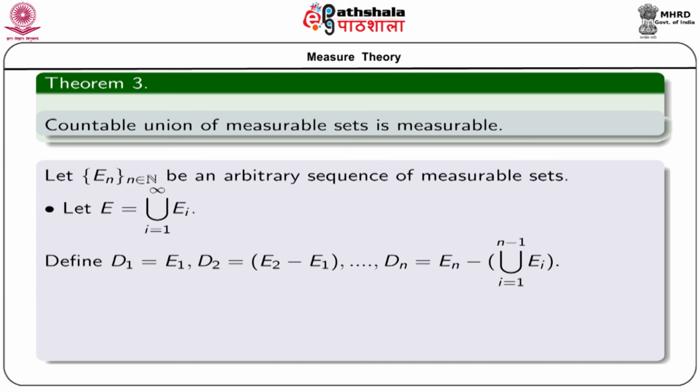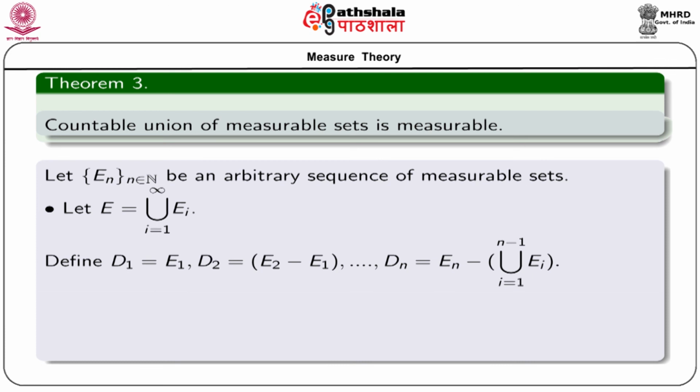Now, if we proceed in this way, see that in each step we have only finite unions and differences of the members of E_n, and so each D_n is measurable, and further they are pairwise disjoint.